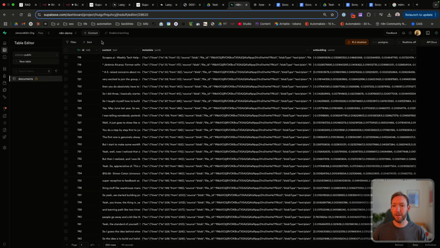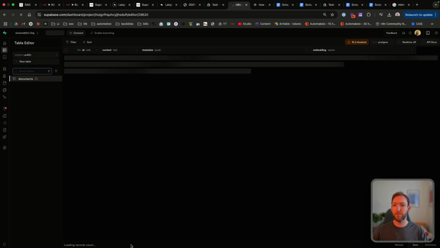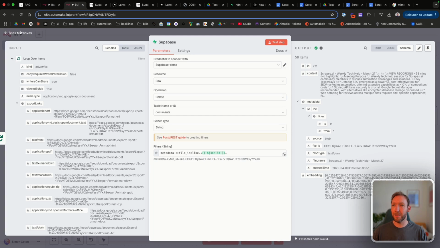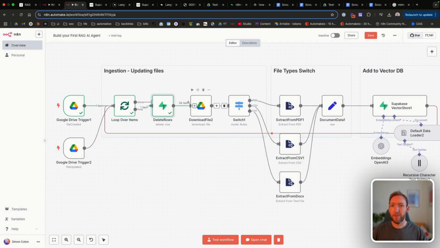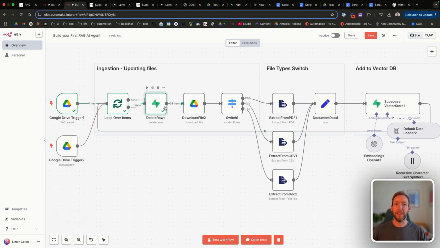We'll go to the database. We'll refresh here. And this should now be 58 smaller. There we go, 53. So it successfully deleted our rows, and we'll just rename that. Which means if we update a document now, if the document already exists, it will delete all rows, but then it will continue as normal, going through the process, loop through the process, and add the new document.